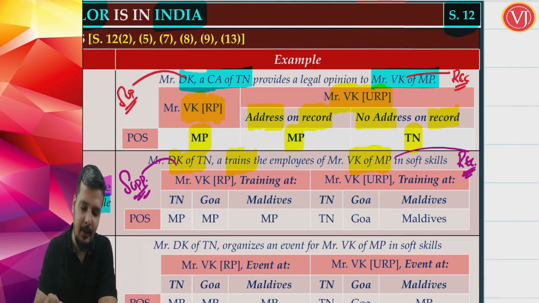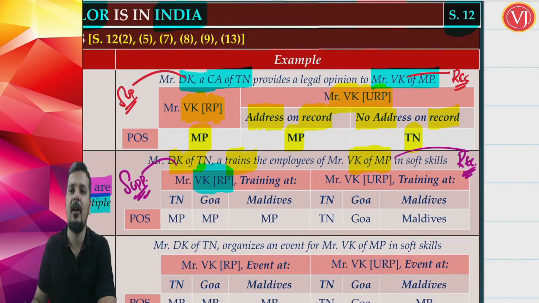Now friends, if you talk about the recipient, Mr. VK. If the recipient is a registered person, if Mr. VK is registered, the recipient is Mr.